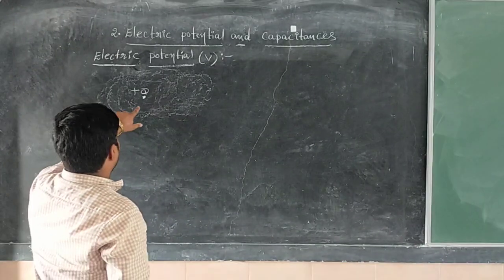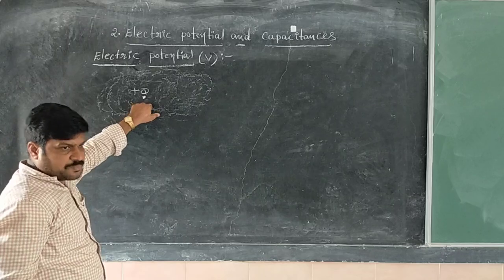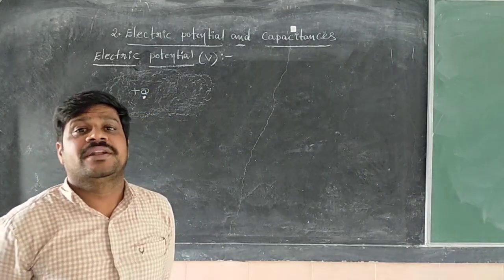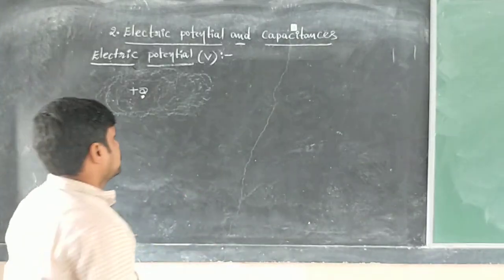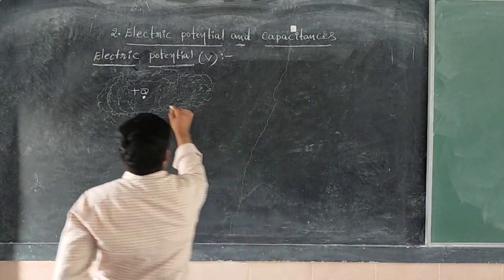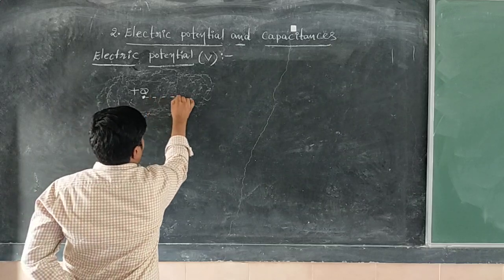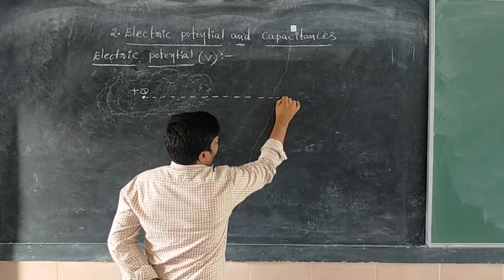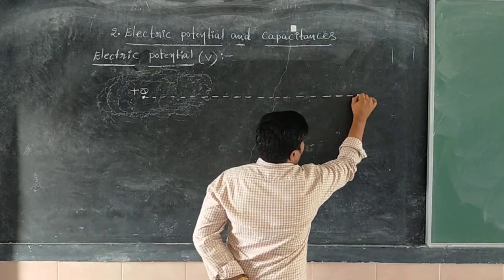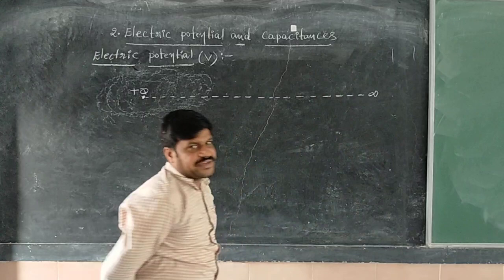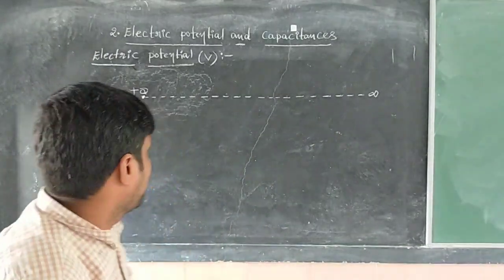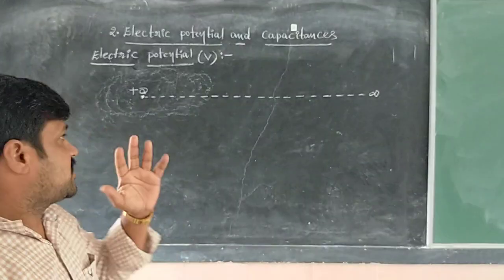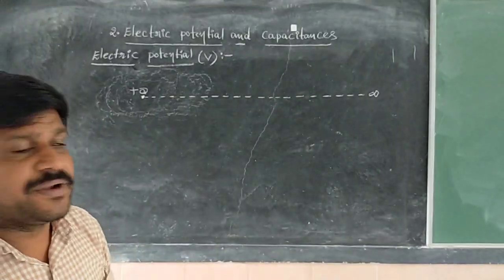That means around this positive charge, an electric field will exist. Thereafter, from this charge, as you observe in the diagram, I am taking one point at infinity, at a distance infinity from the positively charged Q.